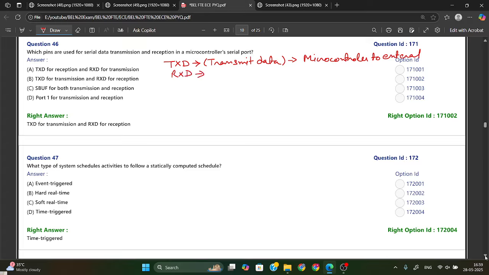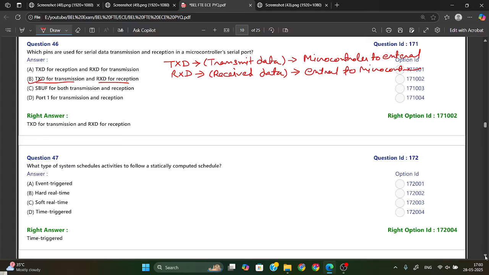Okay, now we have RxD. RxD means received data. It is also used for serial data, and it will receive data from external devices and send it to the microcontroller. Okay, this is the function of TXD and RxD. So for serial data, here you can see option B, TXD for transmission and RxD for reception. So this is your answer, option B.